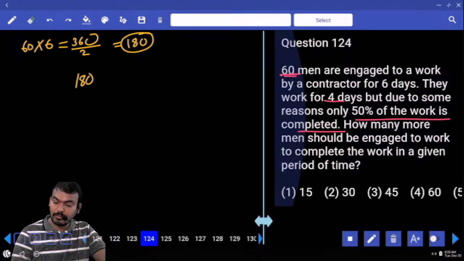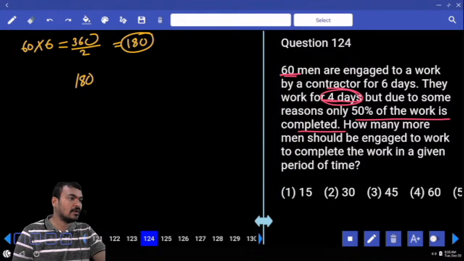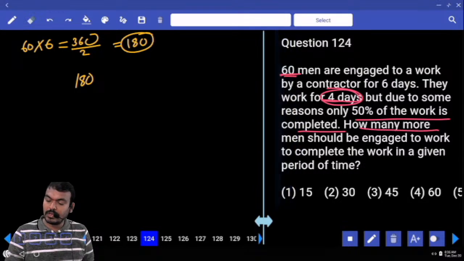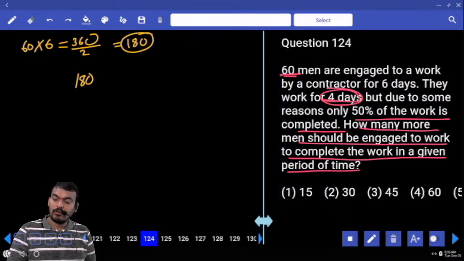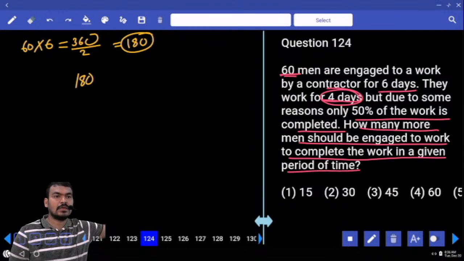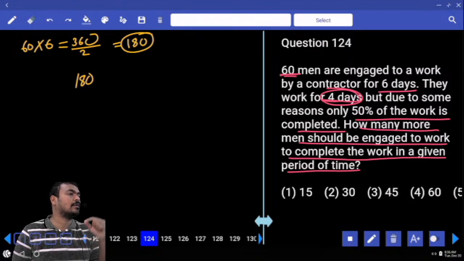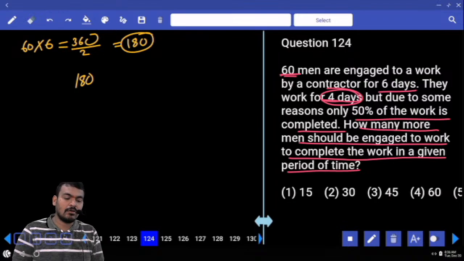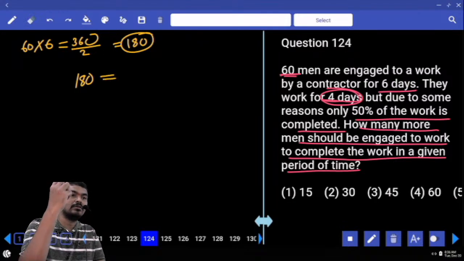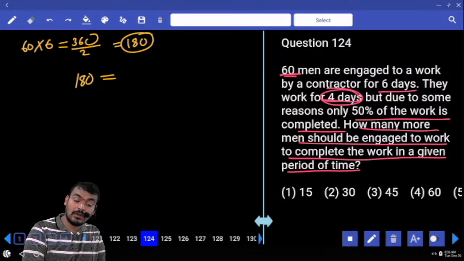Already 60 men how many days are working? 4 days. What is the question here? How many more men should be engaged to work to complete the work in the given period of time? What is the actual time? 6 days. In that already 4 days completed. What is the remaining time? 2 days. Means remaining work must be completed in remaining 2 days. What is the remaining work? 180. That 180 is completed in how many days? 2 days.